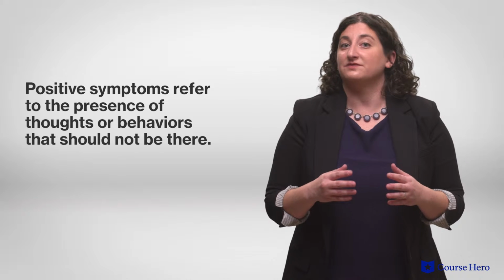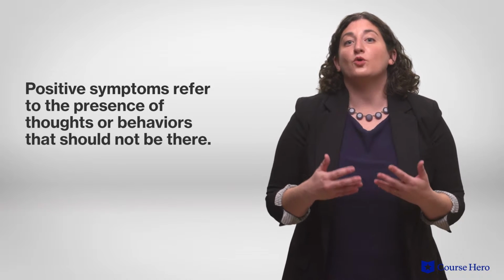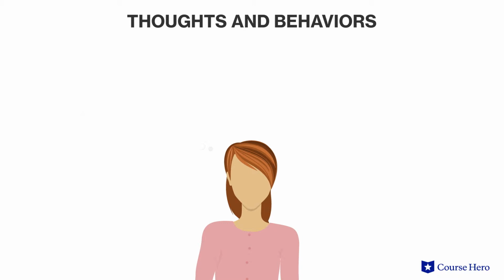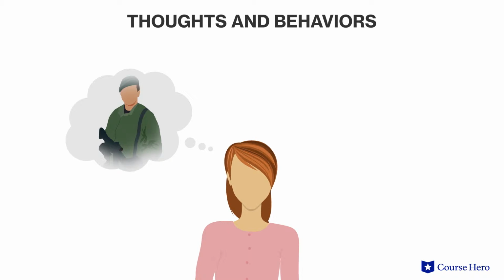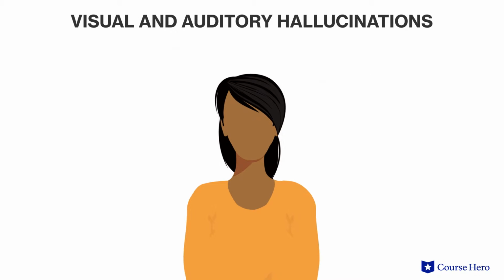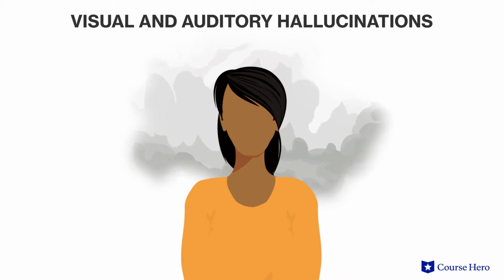In this context, positive does not mean good. Instead, it means the presence of thoughts or behaviors that should not be there. These can include delusions, like the belief that someone or something is out to harm them, or delusions of grandeur, beliefs that they have special powers or an important position in society. Commonly, people with this disorder also experience visual or auditory hallucinations. That could include a person telling them to do hurtful things. The last positive symptom is disorganized behavior, such as incomprehensible speech, poor hygiene, unusual attire, or unexpected outbursts.